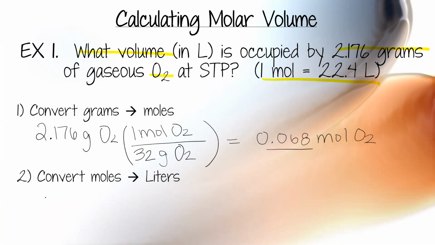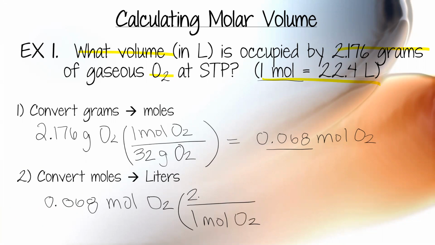So I take the number I just solved for, and you can always just continue this. You don't have to separate it into 2 steps, but to show you what we're doing, I'm going to. Okay, so I took the number I just solved for. Now I'm going to use this conversion factor. So moles has to cancel out moles. So 1 mole has to go on the bottom. That's just from right here. And then I take the 22.4 liters and put it on the top. So when I solve, my moles of oxygen will cancel moles of oxygen. I'll be left with liters of oxygen, and that's what I'm solving for.